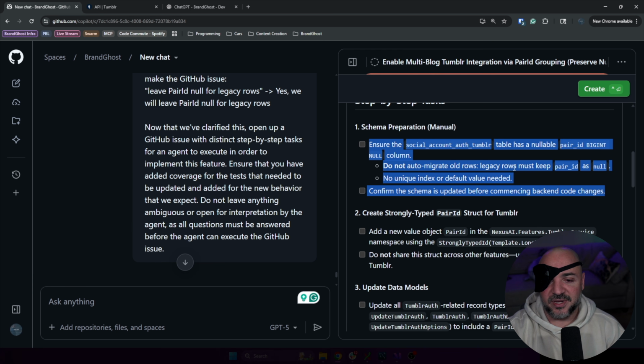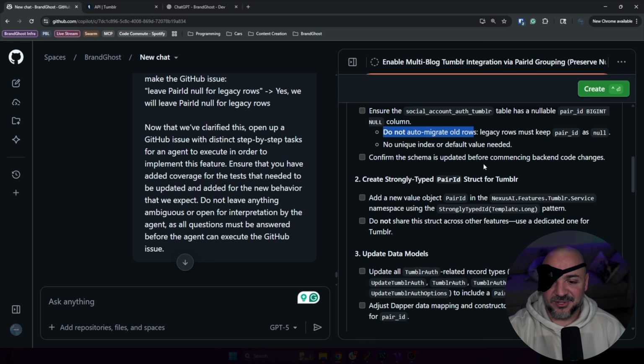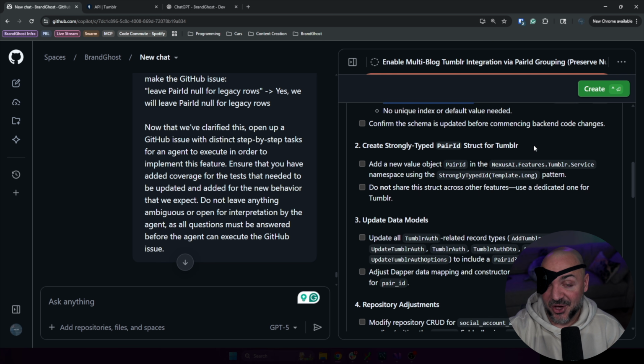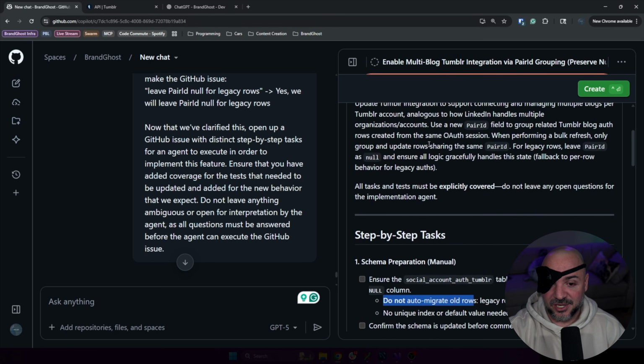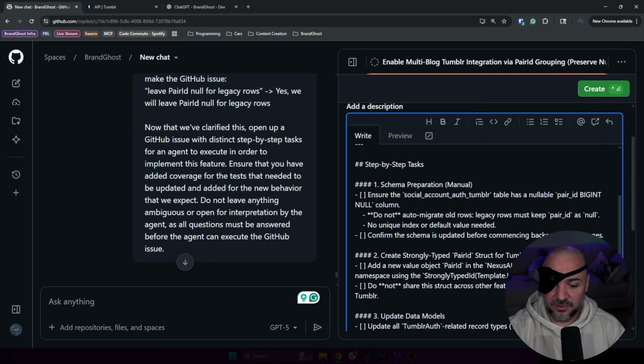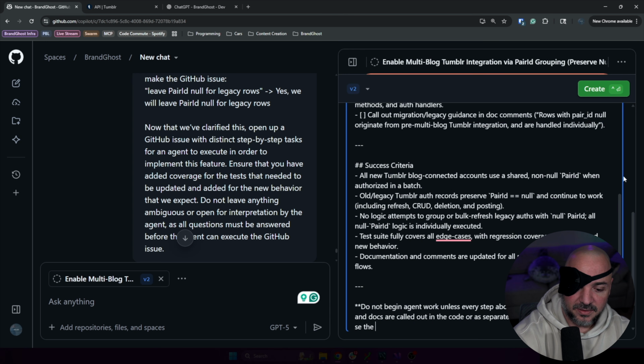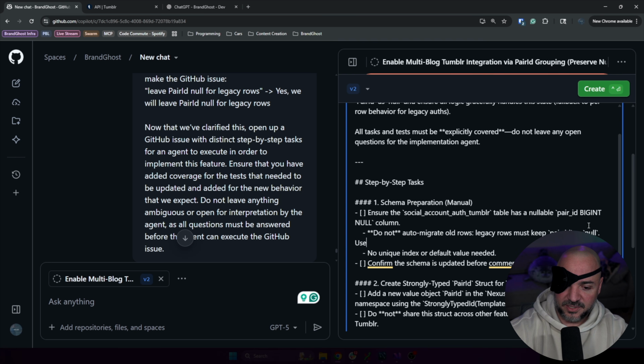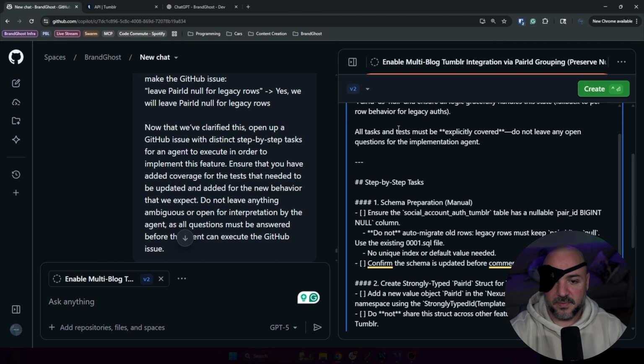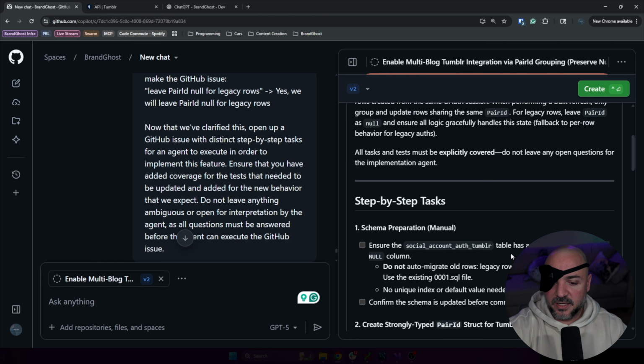I don't know if it's going to add it to a new migration script. It says don't auto-migrate. We'll see. It might still make a new migration script, but I don't know. It doesn't explicitly say not to, so I can't be disappointed. I can change it. Maybe I should right now. So when it says do not use the... Whoa, what happened? I started typing and it jumped me to the end. Use the existing SQL file. Okay. It's the preview button. There we go. Okay. Now that's out of the way.